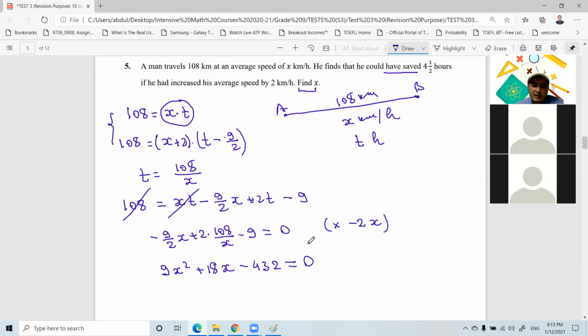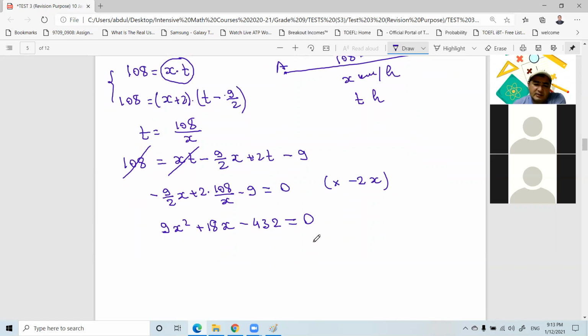So if you can solve this by factorization, it's fine. But if you cannot immediately, you can just solve this by using the formula. Guys, I will give you 1 minute. Do you think that we can factorize this? If you can, just look at this number. It means that this 9x, I should write as a product of two things, and negative 432 also as a product of two numbers. When we cross multiply, it should give us 18x.